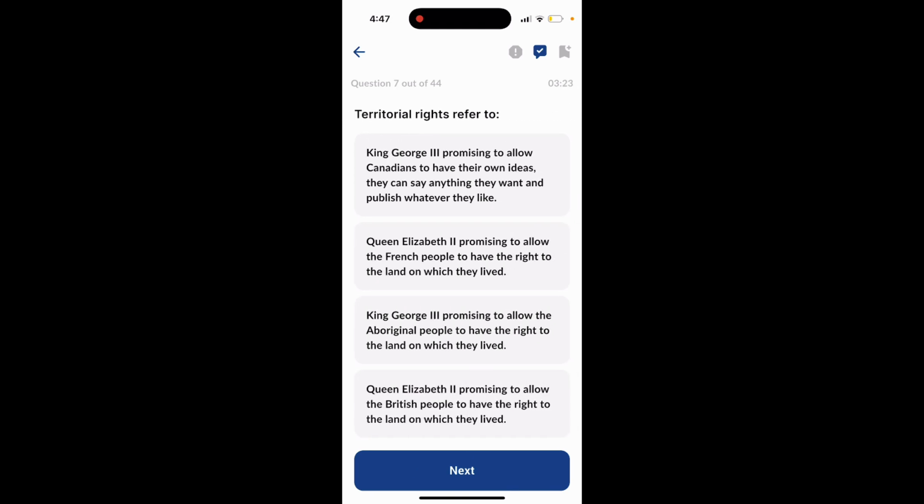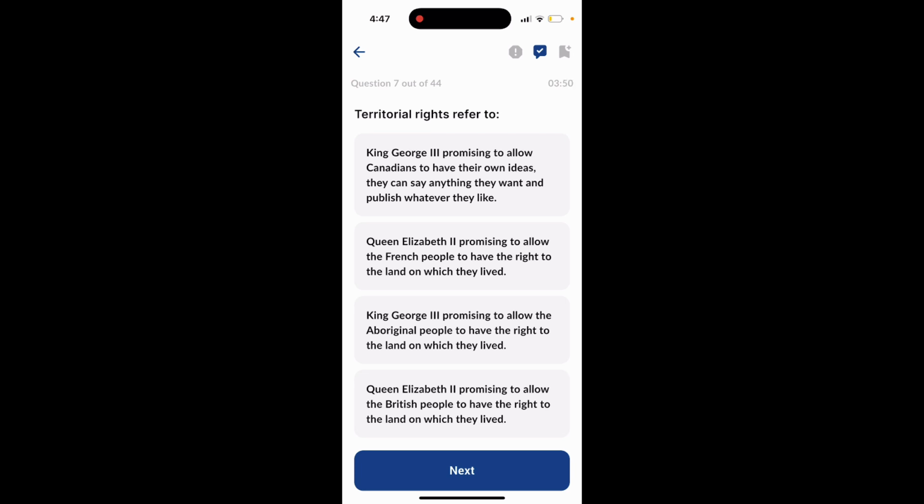Next. Question number 7. Territorial rights refer to option 1, King George III promising to allow Canadians to have their own ideas. They can say anything they want and publish whatever they like. Option number 2, Queen Elizabeth II promising to allow the French people to have the right to the land on which they lived.